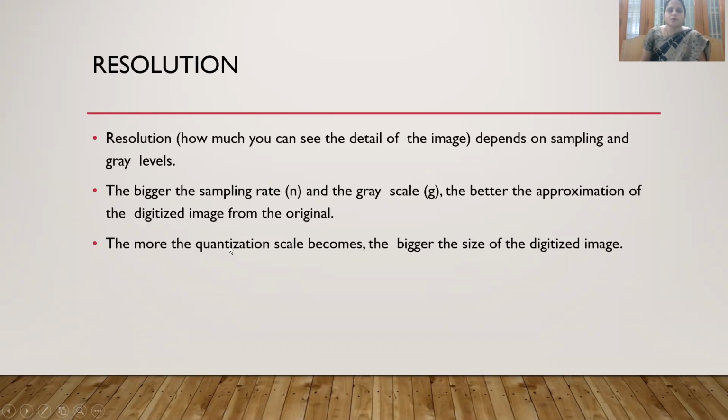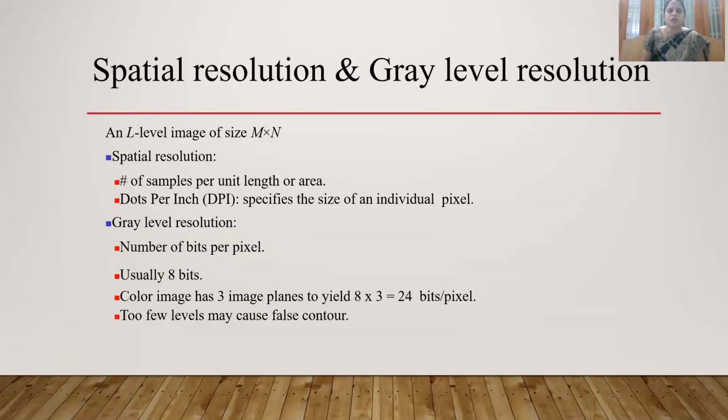will be good. The more the quantization levels, the bigger the size of the digitized image also becomes. If you cut the image at very close levels, you will get the final image very close to your original image itself. So with more sampling rate or more gray levels, you are slicing the continuous image at more closely spaced intervals, so that you can get a better approximation as close to the original image.